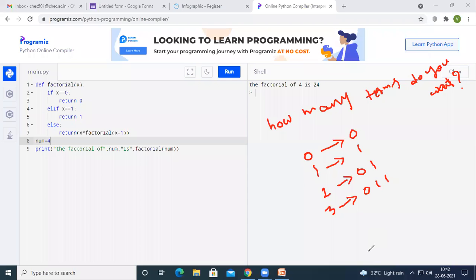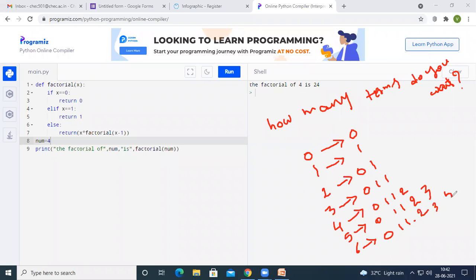If I need 4 terms, then it has to provide 0, 1, 1, 2. If I have given 5, then it has to return 0, 1, 1, 2 and 3. If I ask for 6 terms, then it has to return 0, 1, 1, 2, 3 and 5.